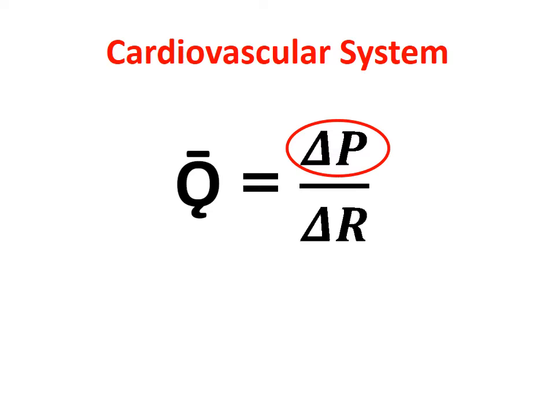So this is the flow, and it is the delta P which is the function of heart. But for our purpose, in this section, we shall mainly deal with the vascular system, and the denominator or delta R is representation of the vascular system.